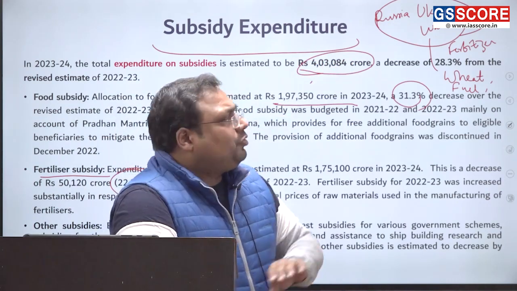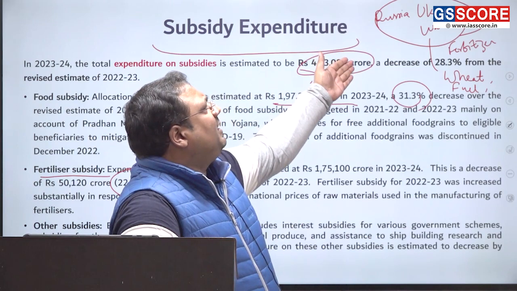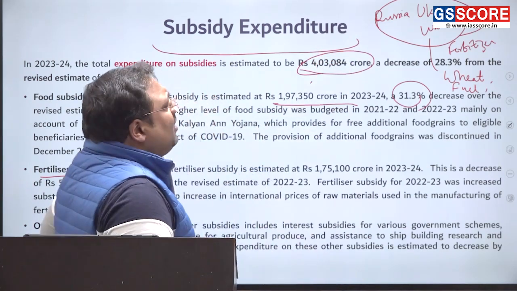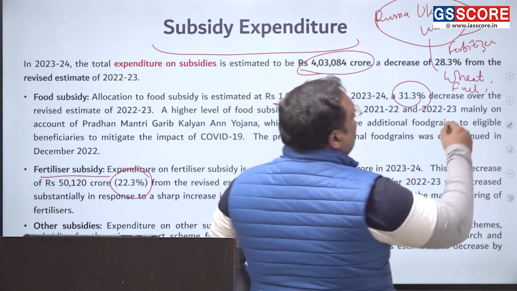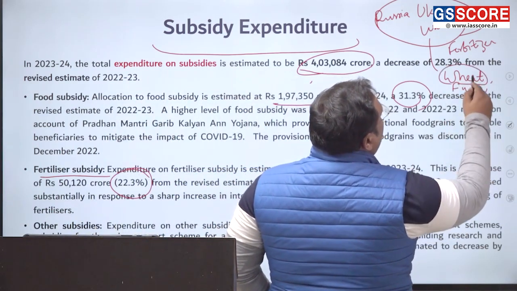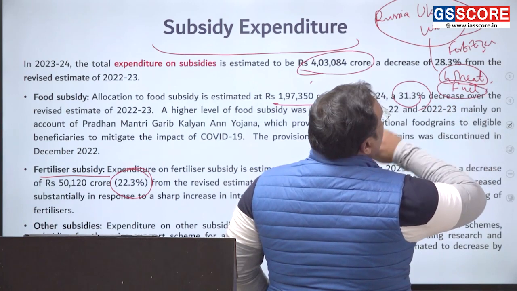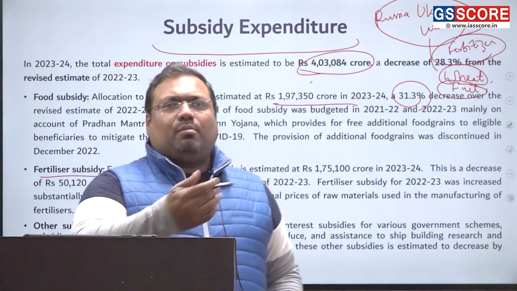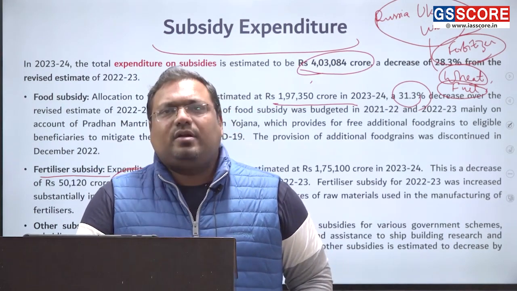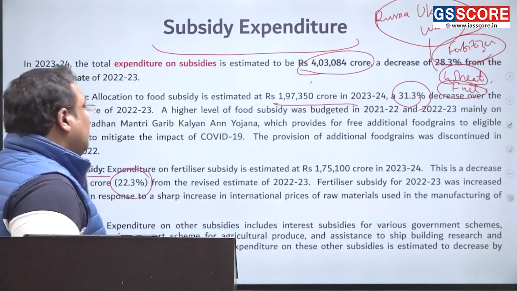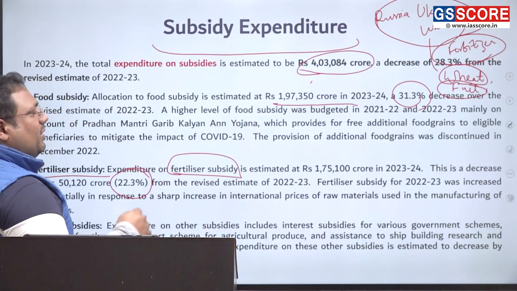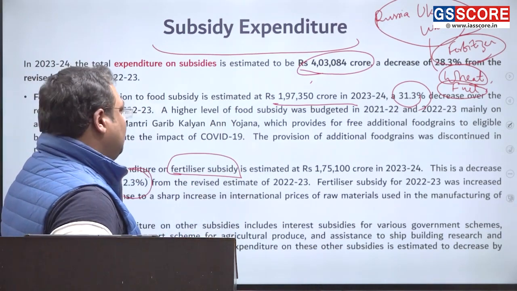Last year, in 2022, there was a massive event of Russia-Ukraine war, which all of you students should be aware of. Now, in this war, the prices of wheat, petroleum, and fertilizer increased a lot. But now the prices have moderated in all the categories. That is why we expect fertilizer subsidy to go down. It's not that government is cutting the fertilizer subsidy.